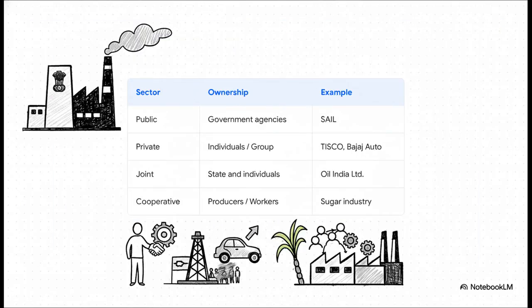Now let's talk about ownership. Basically, who runs the industry? First is the public sector, which is owned by the government, like SAIL. Then you have the private sector, owned by individuals or companies, like Tisco. Then there's the joint sector, which is a partnership between the government and private individuals. And finally, the cooperative sector. This is where producers and workers own and run the industry themselves, like the sugar industry in Maharashtra.